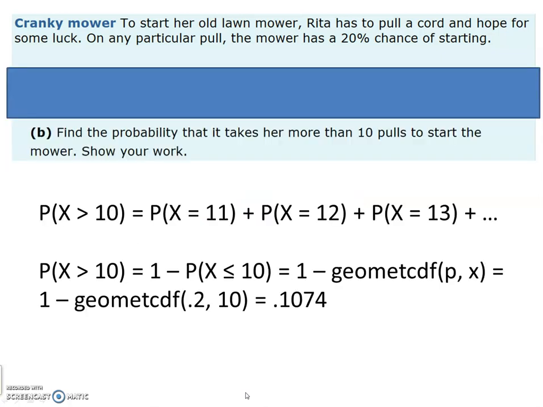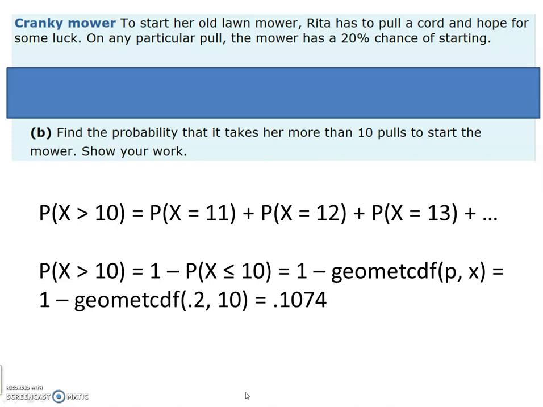Okay, let's see. Find the probability that it takes her more than 10 pulls to start the mower. Show your work. Okay, let's see. The probability that x is greater than 10 means that it didn't start until the 11th pull, or maybe the 12th pull, or maybe the 13th pull. And all of those probabilities would have to be added.